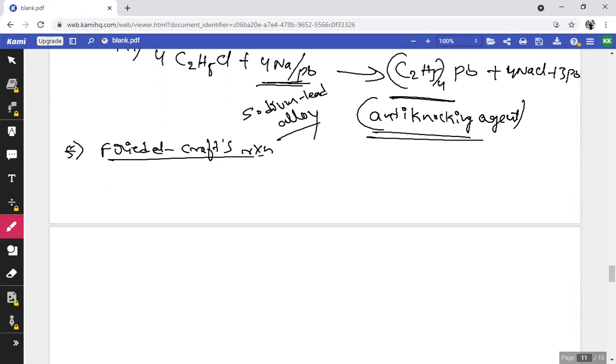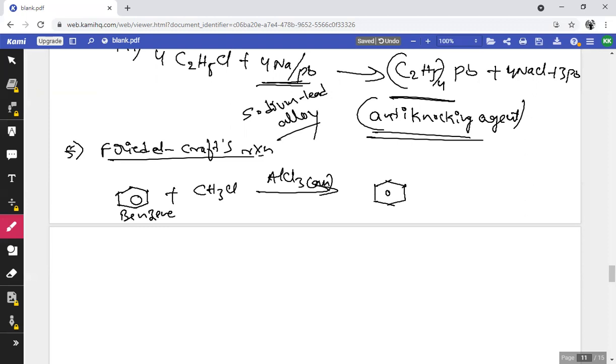If you consider Friedel-Crafts reaction, you have to take an aromatic compound like benzene and treat it with methyl chloride, CH3Cl, in presence of a catalyst like AlCl3, in anhydrous form, which is going to form methylbenzene, also known as toluene, with the liberation of an HCl molecule.